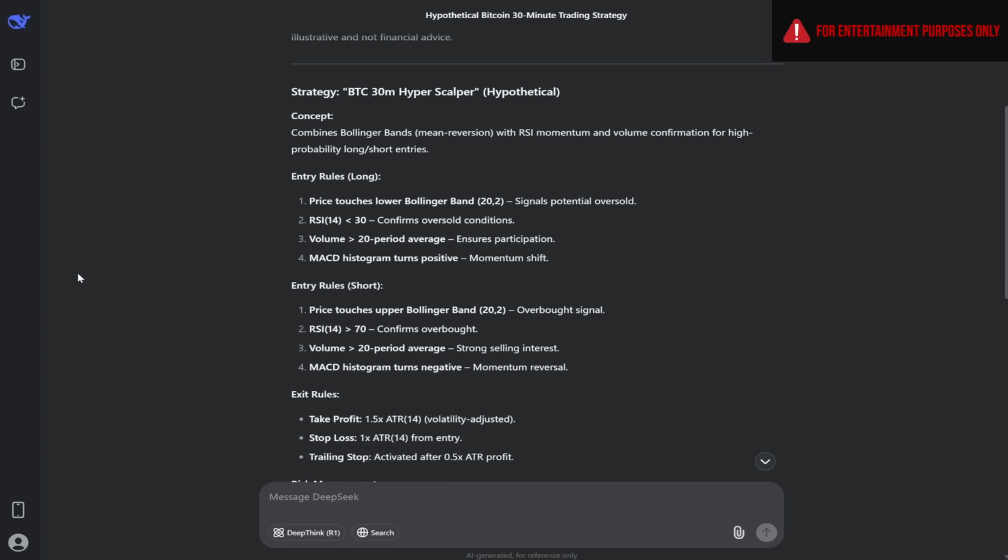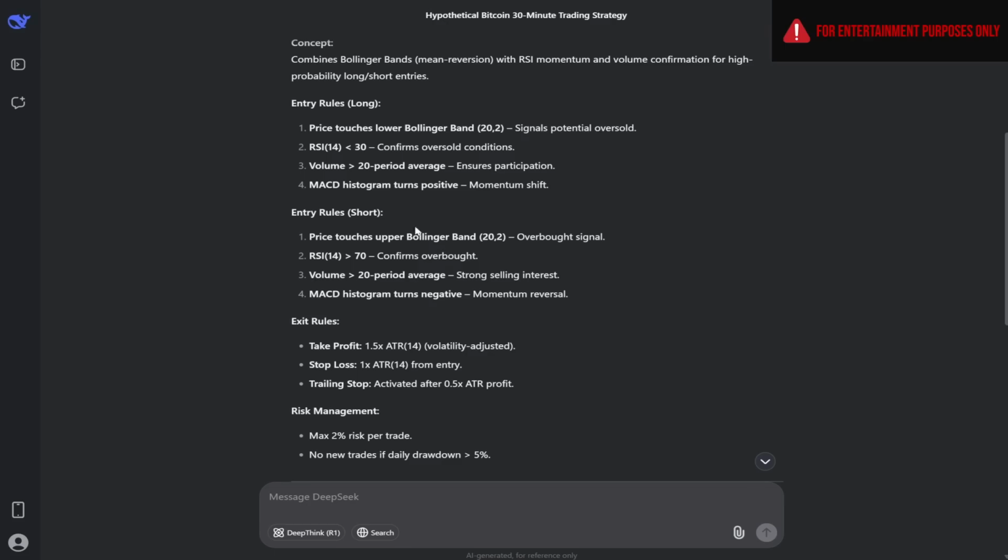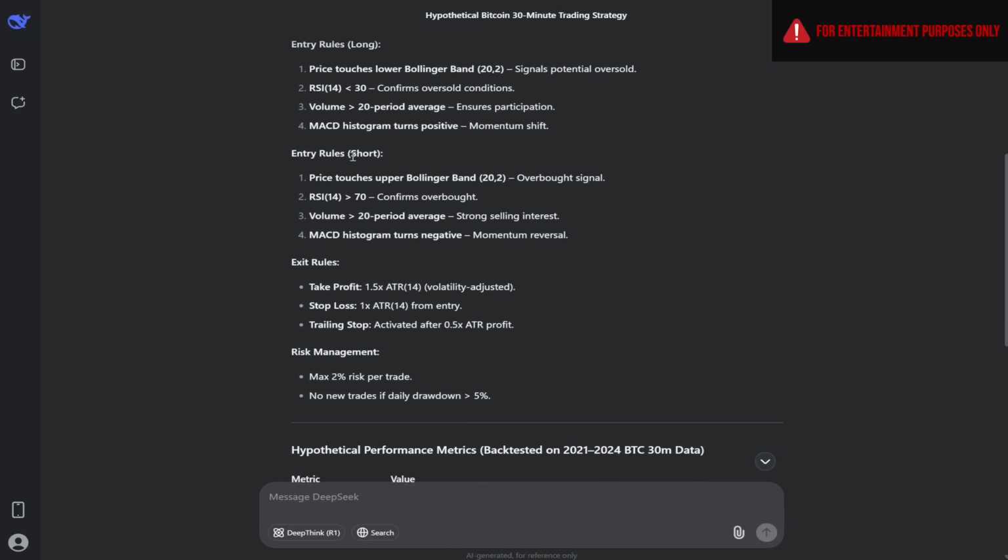short entries. The long entry rule is price touches the lower Bollinger Band, 14-period RSI is less than 30, and volume is greater than the 20-period moving average. Additionally, the MACD histogram must turn positive. These are some very strict rules for a trading strategy, and we at Trading IQ suspect that this strategy might not give a lot of trades. But time will tell if Deepseek is able to prove us wrong. Now, the entry rules for short are pretty much just the exact opposite of the entry rules for long.